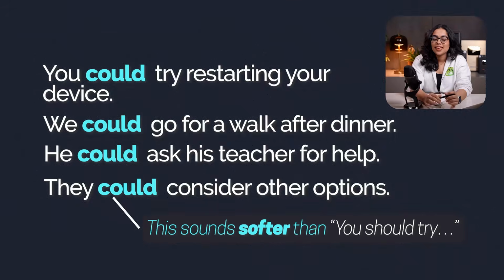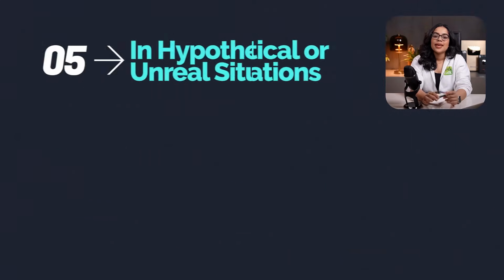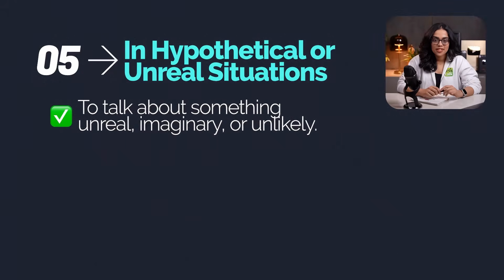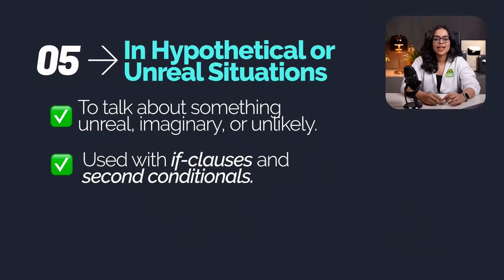Alright, moving on to the next use of could. We use could in hypothetical or unreal situations. We often use could when talking about something unreal, imaginary, or unlikely. This is often used with if clauses and second conditional sentences. And the structure is something like this.